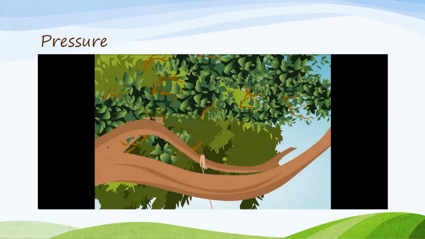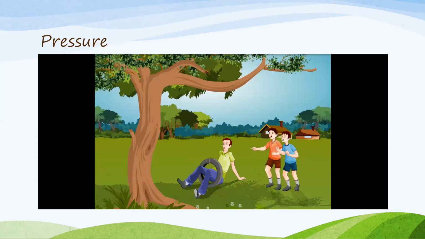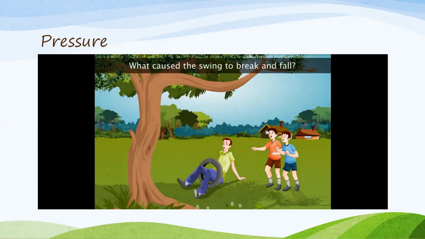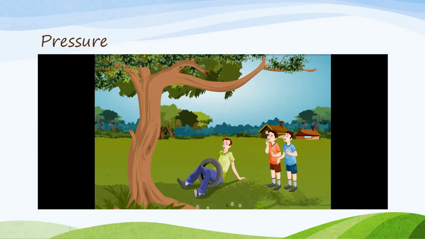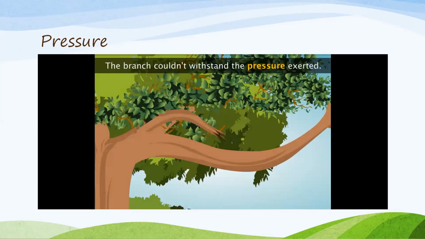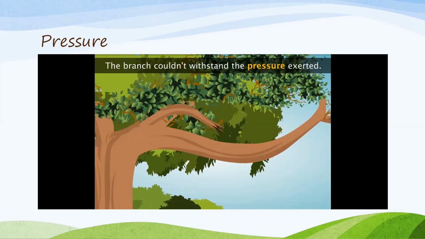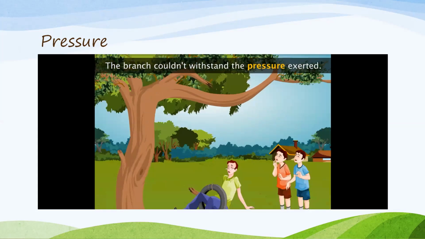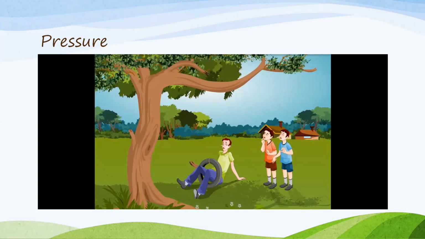Oops, the branch has broken and he fell down. What might be the reason for the branch to break and make him fall? Yes, the small branch is not able to withstand the high pressure exerted by him. Yes, here comes a new word, pressure. Before exploring what is pressure, let's have a logical reasoning for this incident.